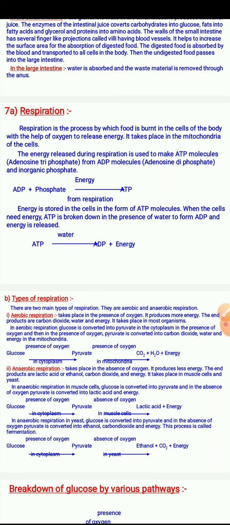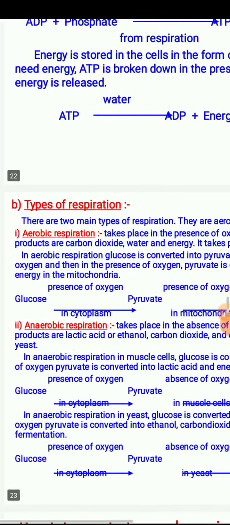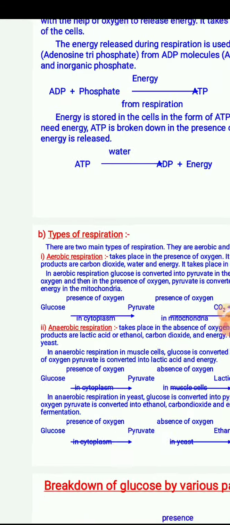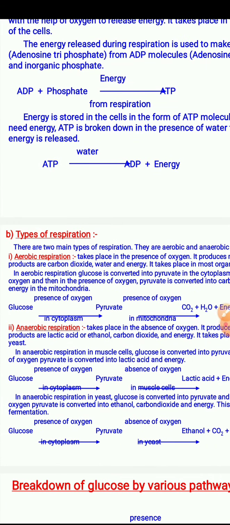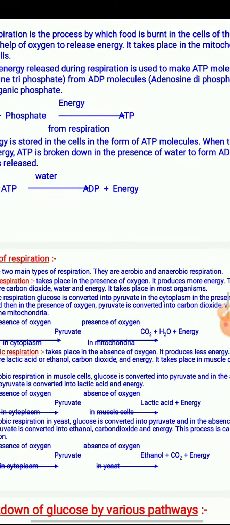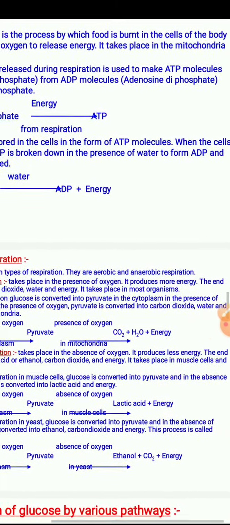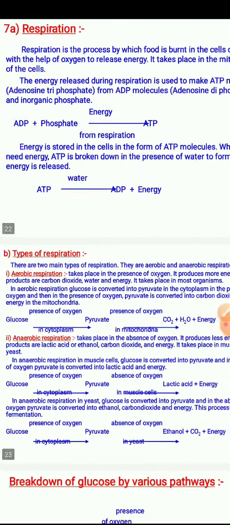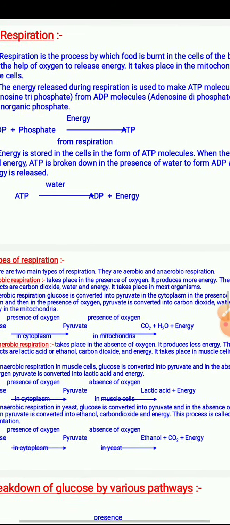There are mainly two types of respiration, aerobic respiration and anaerobic respiration. Aerobic respiration takes place in the presence of oxygen. It produces more energy. The end products are carbon dioxide, water and energy. It takes place in most organisms.